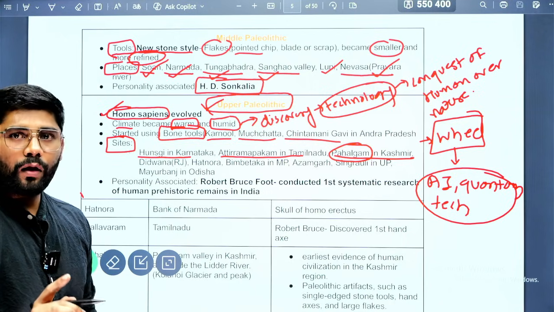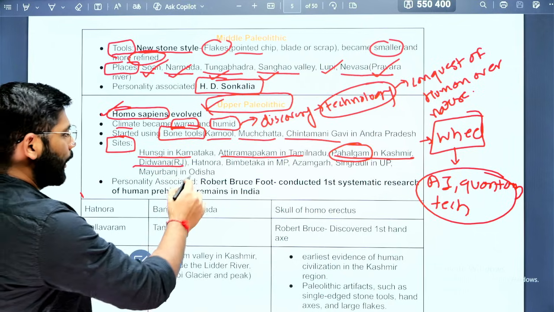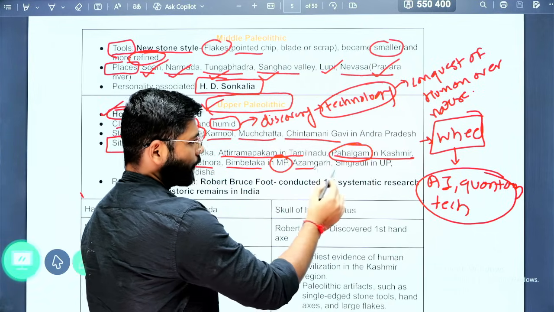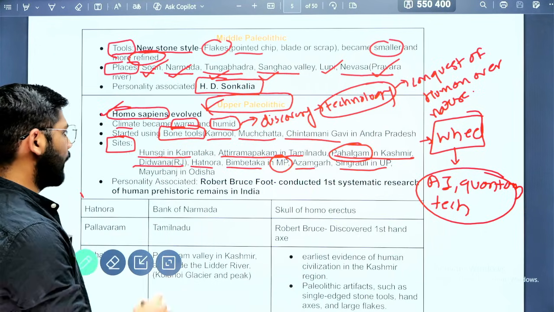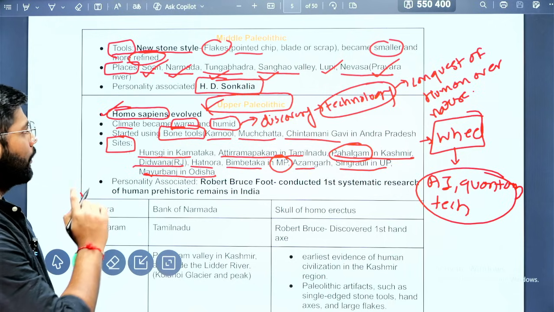Site belongs to the Upper Paleolithic period. Okay. Next, Didwana, Rajasthan, Khatunora, Bhimbetka. These are located in Madhya Pradesh. Then Azamgarh, Singrauli in UP, and Mayurbhanj in Odisha. So these are the sites that are associated with the Upper Paleolithic.